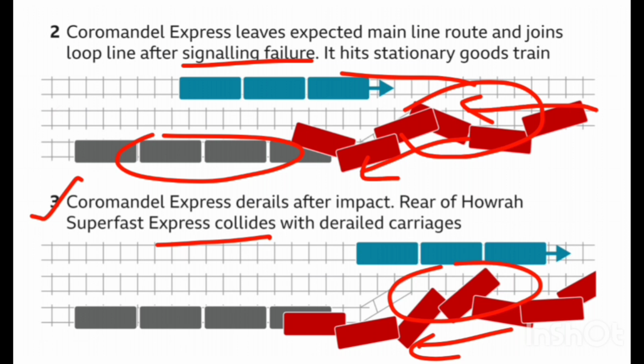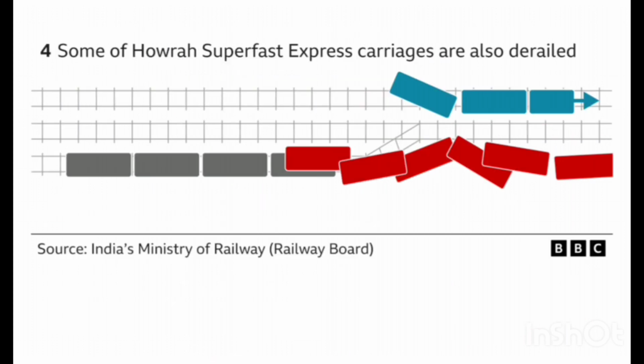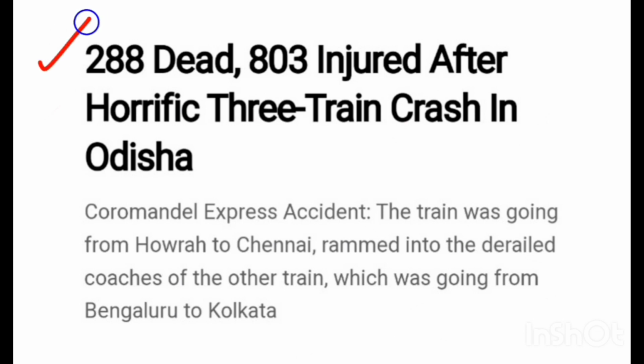Okay, so in simple words, coincidentally at the same time a train was headed towards Howrah, this is the blue one, and suddenly collided with the derailed bogies. So that's how the tragic accident happened and left more than 300 people dead and 900 injured. Here you can see that some of Howrah Superfast Express's carriages also derailed due to the collision with the derailed bogies. That's why this accident took place.